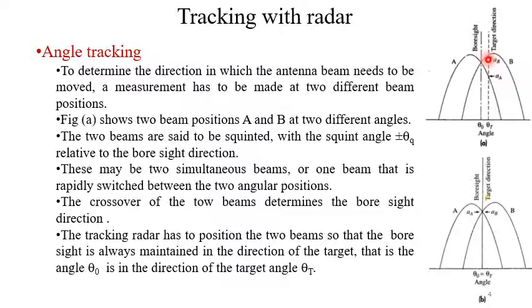and these two beams are pointing towards slightly different directions. They are not in the same direction, they are slightly different. These two beams are said to be squinted with a squint angle of say plus minus theta q relative to the bore side direction. Bore side means this direction. That means where the two antenna beams overlap, this is the bore side direction. That is the front direction of the antenna system.